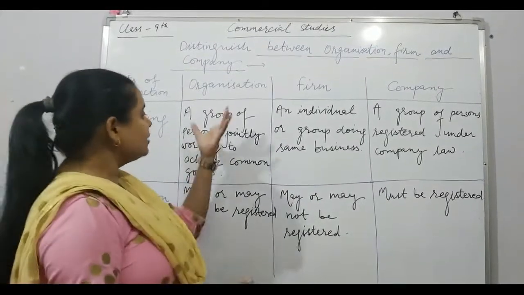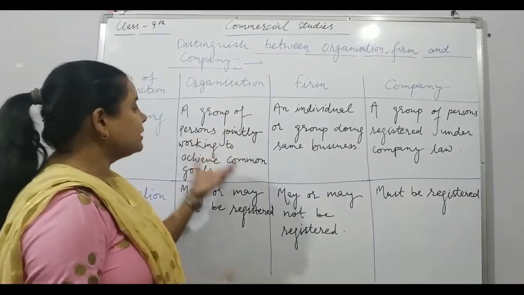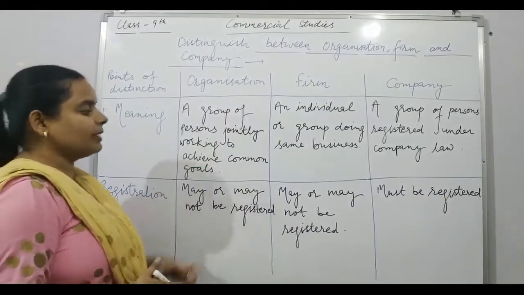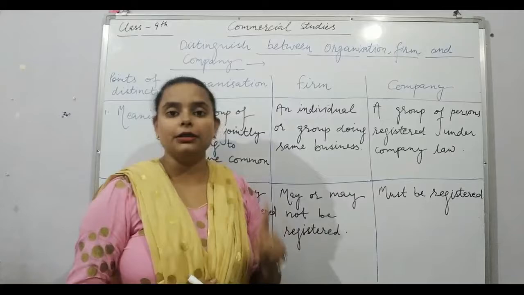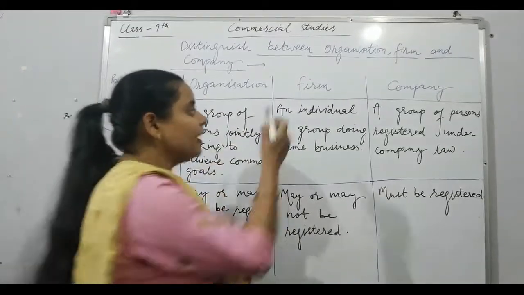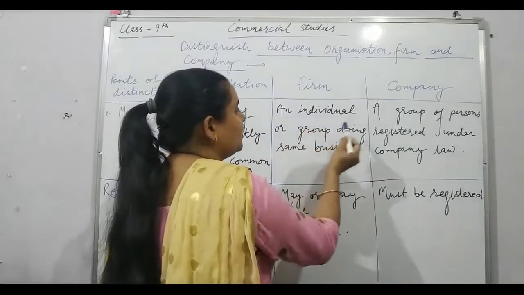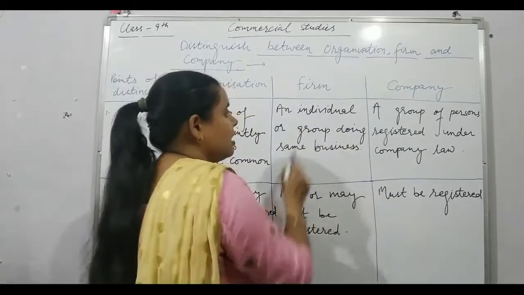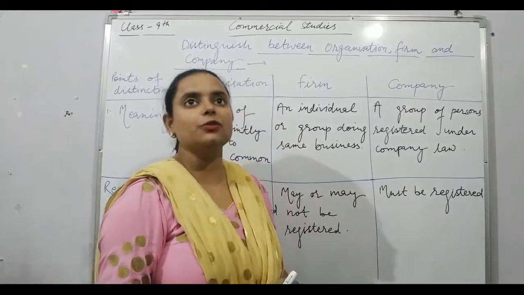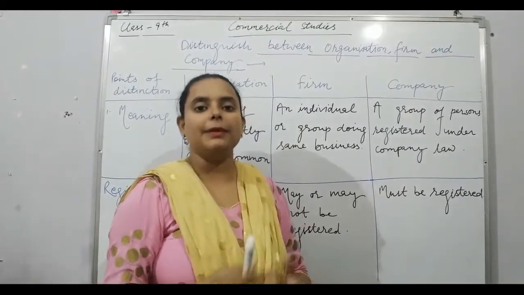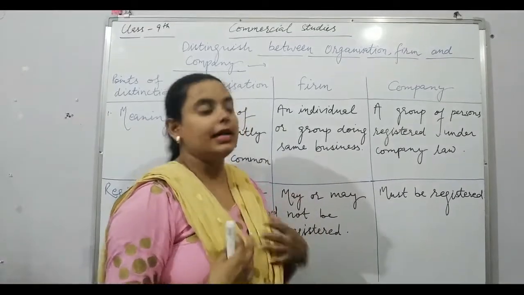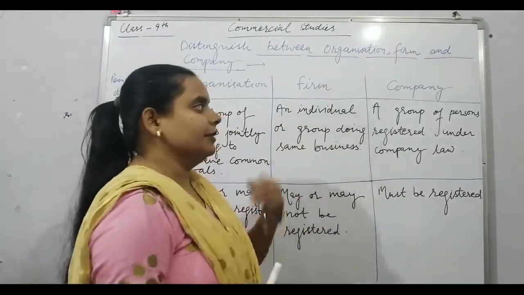Organizations are those in which a group of persons work together, jointly, to achieve a common goal. Means they all have one goal. They are known as an organization. Firm: an individual or group doing the same business. In a firm, sole proprietorship can also come. A person who is working alone, or a group of persons doing the same business, doing the same work, can be considered as a firm.